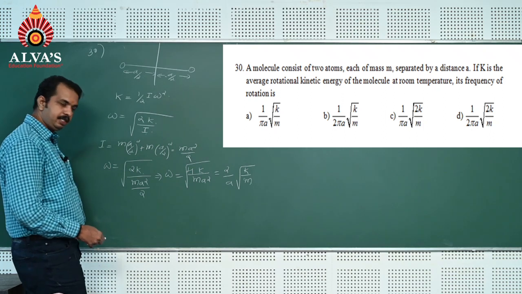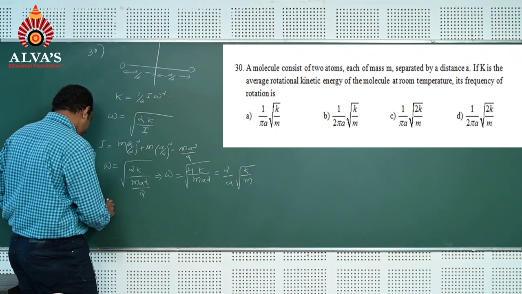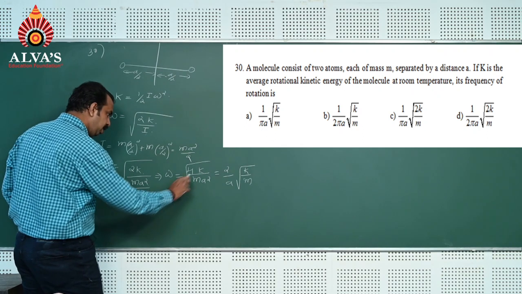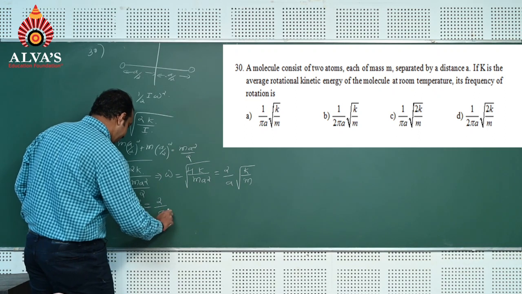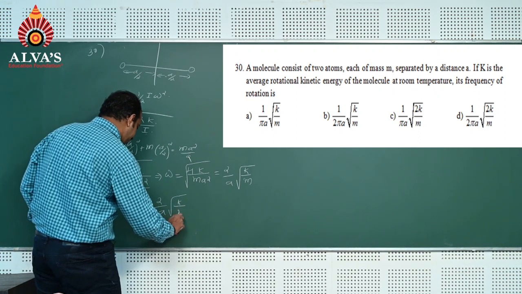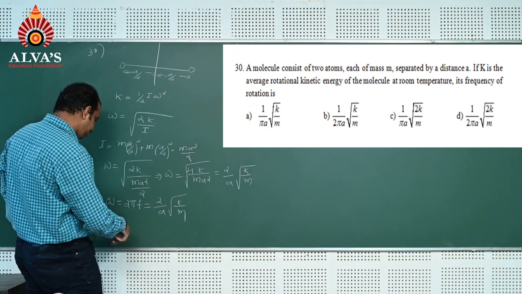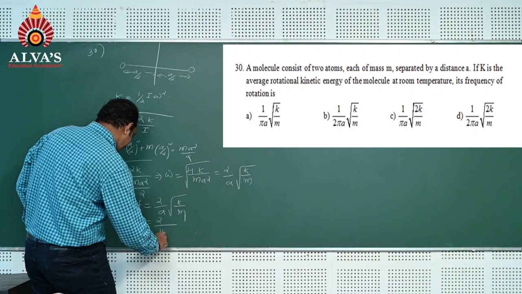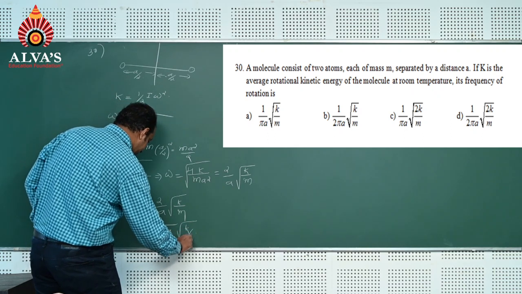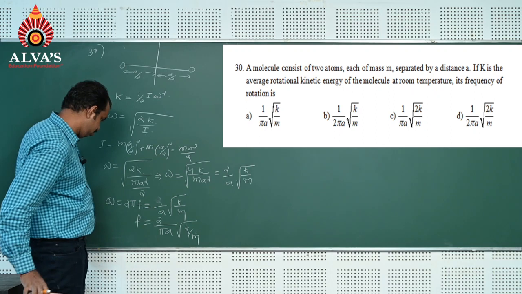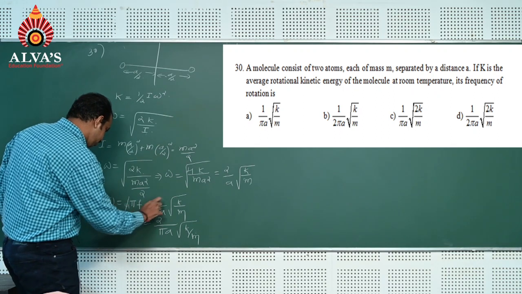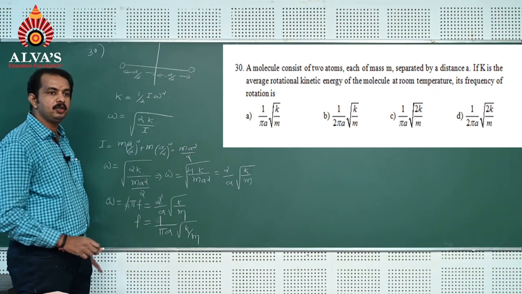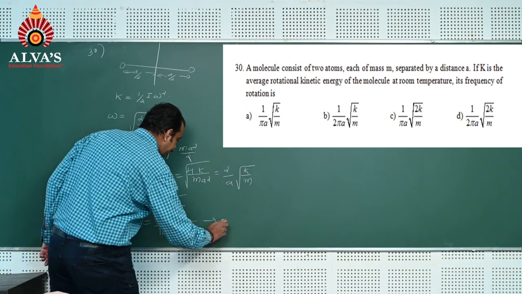Omega can be expressed in terms of frequency, which is 2 pi f, which is equal to 2 by a into root of K by m. 2 gets cancelled. Frequency f is equal to 1 by pi a into root of K by m. Option A is the correct answer.